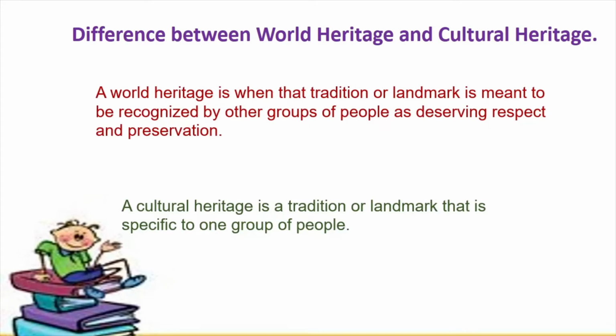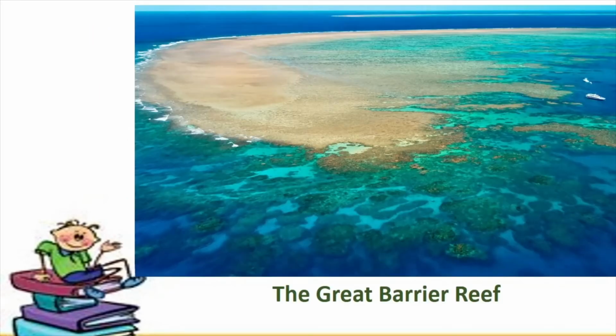Now, let us move on and let us try and look at certain heritage sites. Now, this is also a particular exercise from your book where they have asked you to look at certain heritage sites and try and find out which is the best. Now, see, children, there are some of us who like natural things, there are some of us who like the sea, there are some of us who like the mountains. So, each and every individual is different. Okay, so this ranking part, putting something on top and taking something towards the bottom, that is all individual, it is all subjective. So we will be just looking at the pictures, you can decide which is the best one for you.